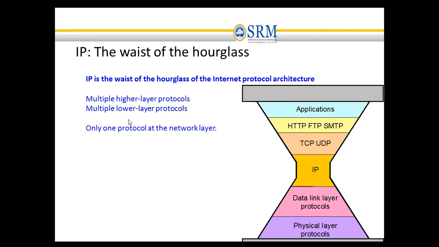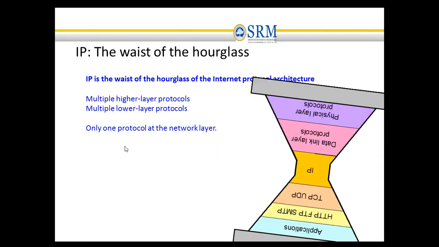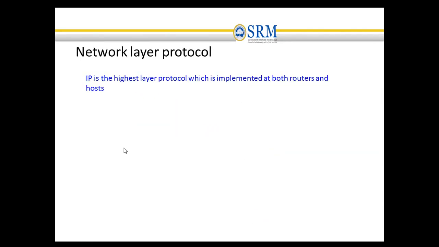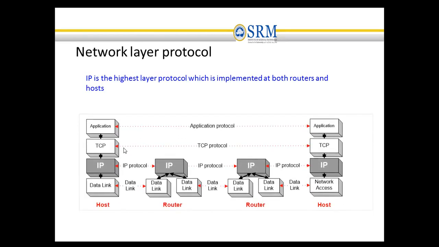IP is the waist of the hourglass of the Internet Protocol architecture. There will be multiple higher layer protocols and multiple lower layer protocols, but IP is the only protocol at the network layer level. IP is implemented at both the routers and the hosts.